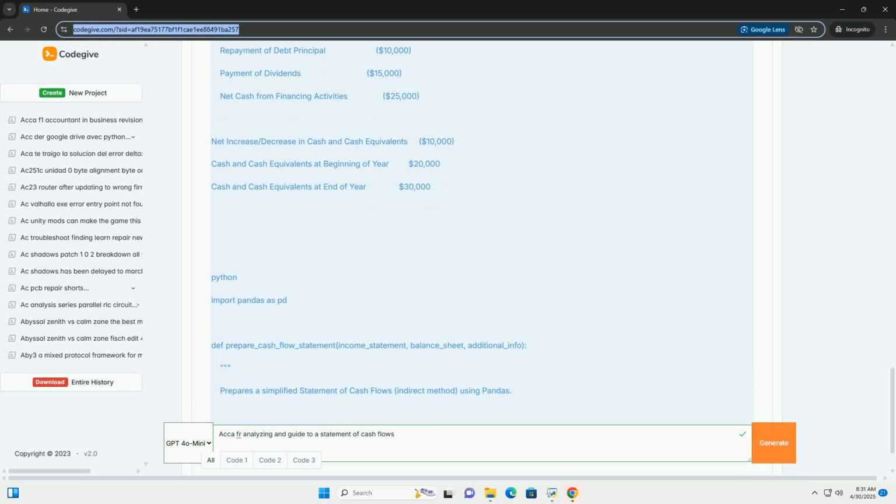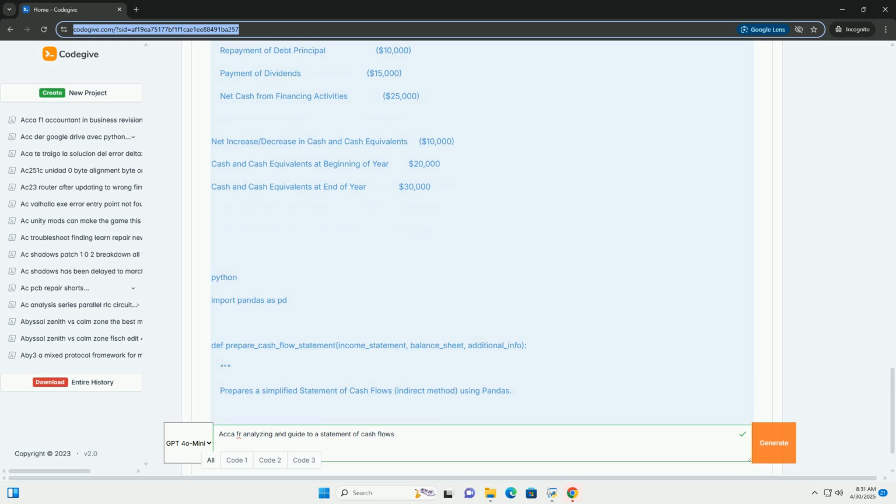5. Common pitfalls and challenges: Treatment of specific items, for example interest, dividends, taxes, Foreign currency transactions, Acquisitions and disposals, Non-cash transactions. 6.